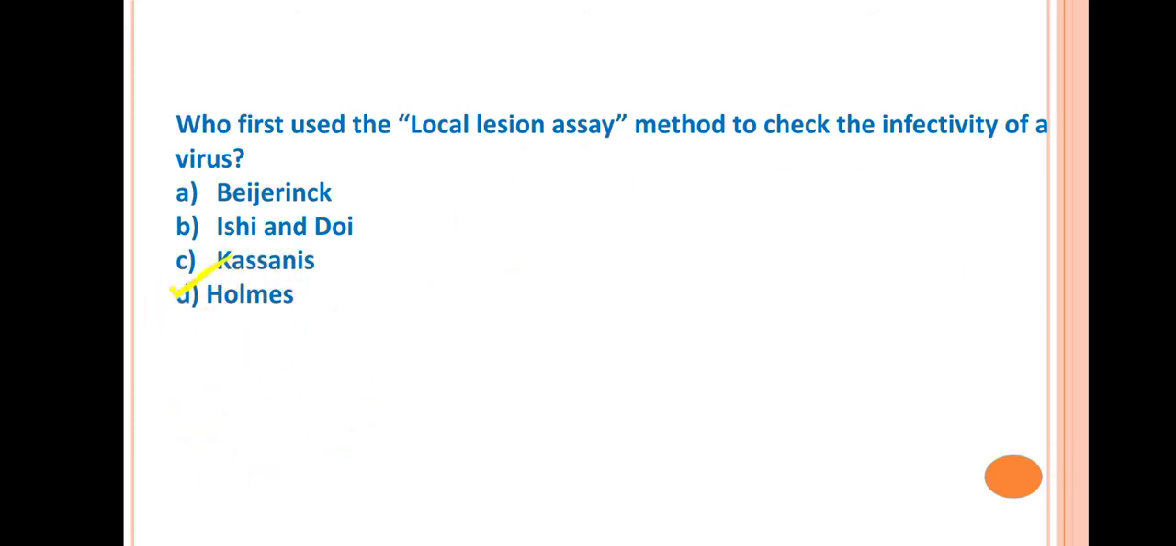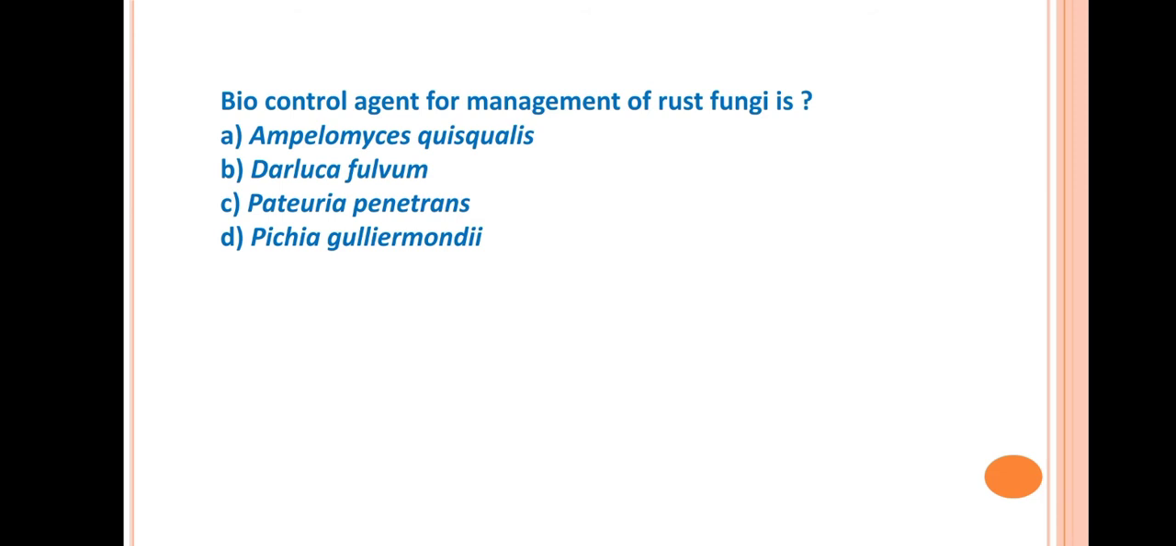Okay. Next question is biocontrol agent for management of rust fungi is. Answer is Dalluca fulvum. This is a fungus which is used as a biocontrol agent for rust fungi. Another fungus which is used as biocontrol agent for rust fungi is Verticillium lecani. Okay, these two are very important biocontrol agent for management of rust fungi or rust disease.